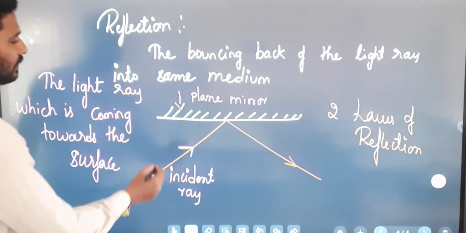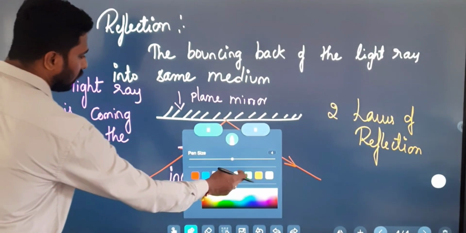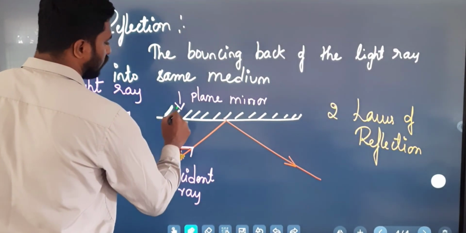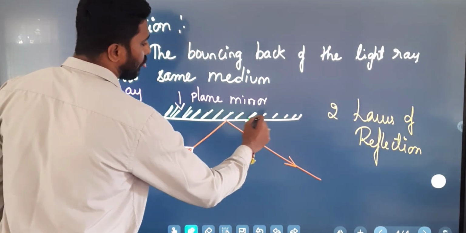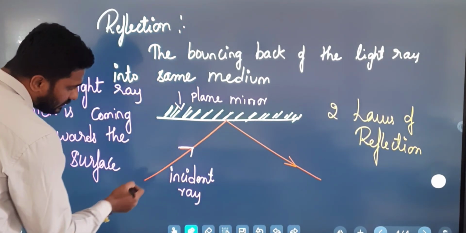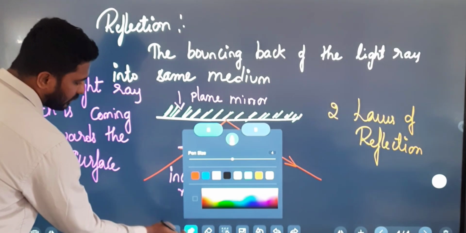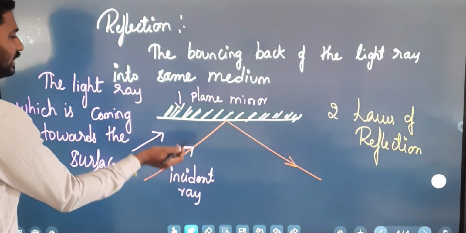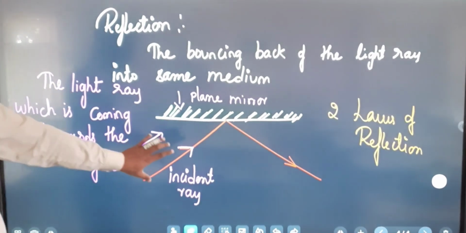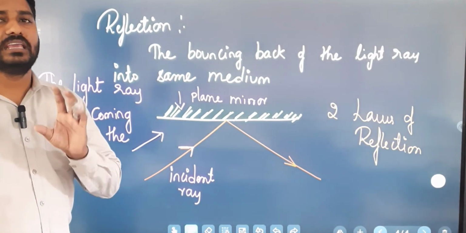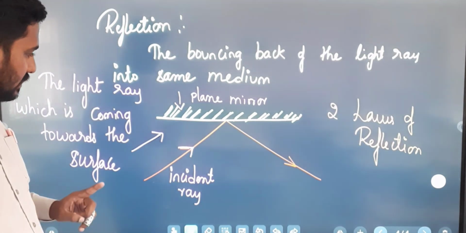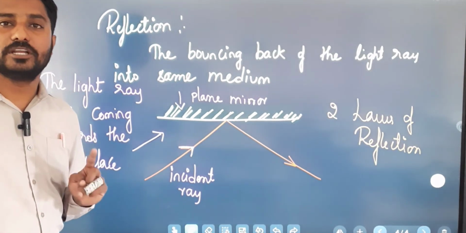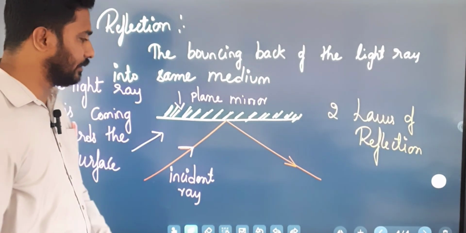Just see that this is the surface, and this light ray is coming towards the surface. That light ray we call the incident ray. So what is an incident ray? The light ray which is coming towards the surface is called the incident ray.